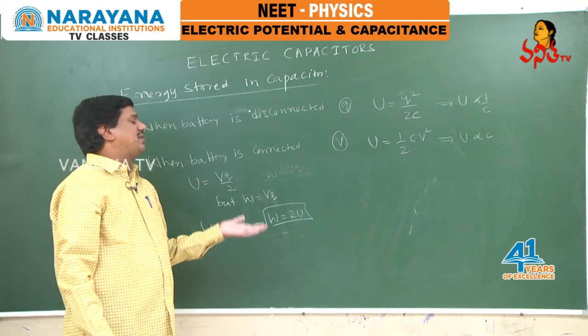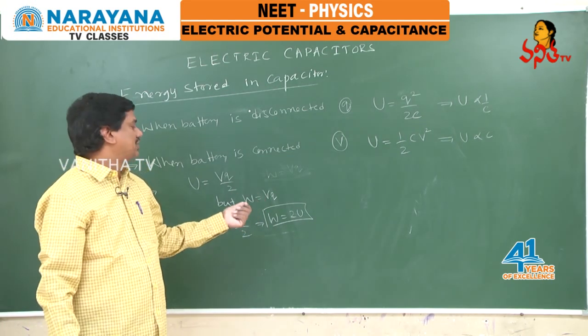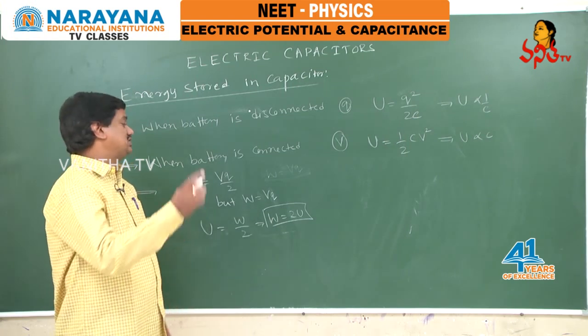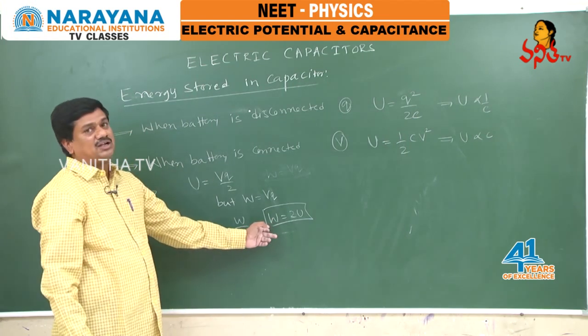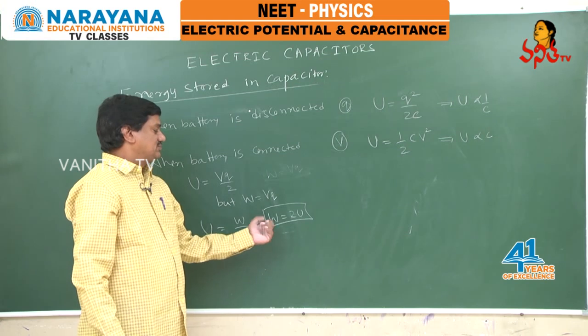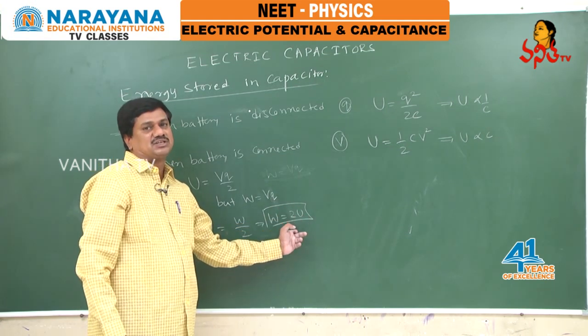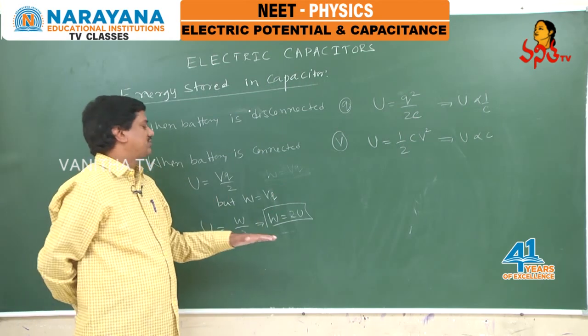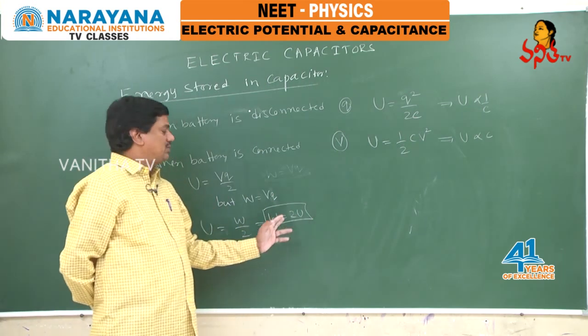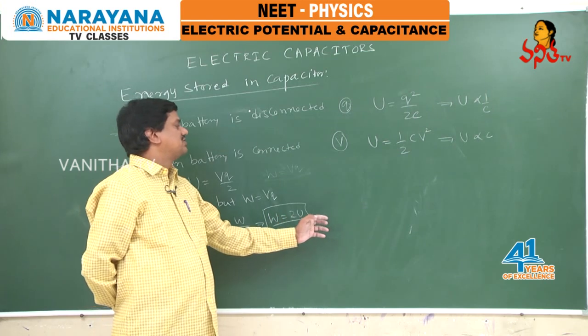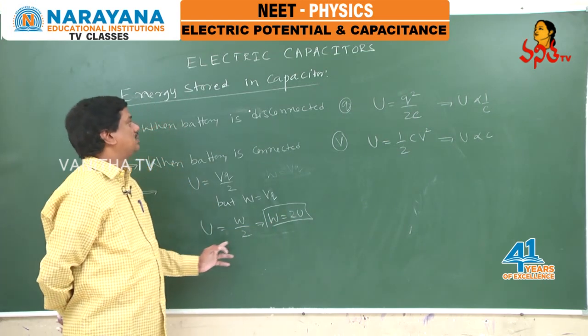Say for example, I want to give 100 joules of energy to the capacitor. How much work should be done by the battery? The work done must be double. The work done by the battery to give the energy is 2 times. If I want to give 50 joules of energy to the capacitor, the work done by the battery must be equal to 100 joules. This is an important conclusion here.